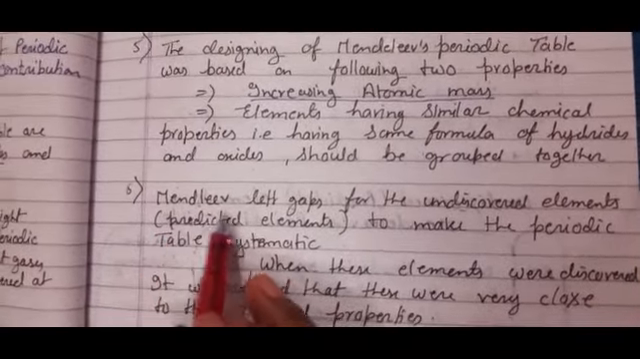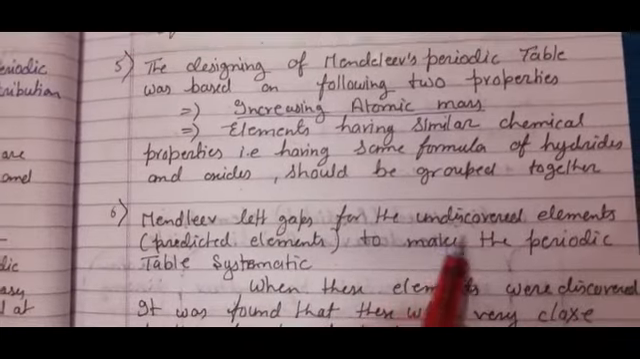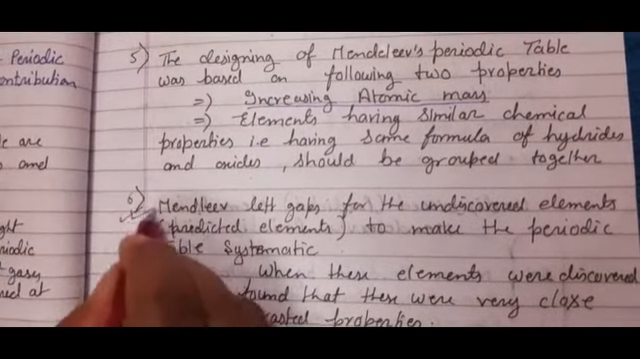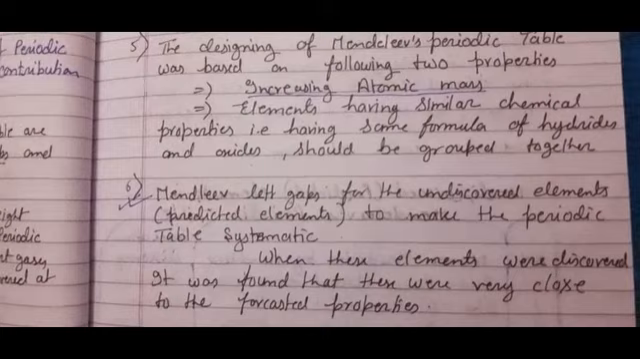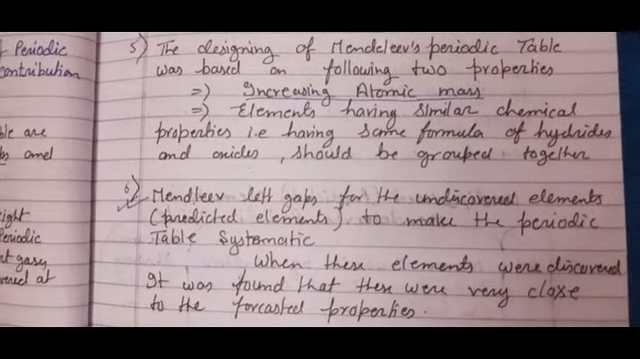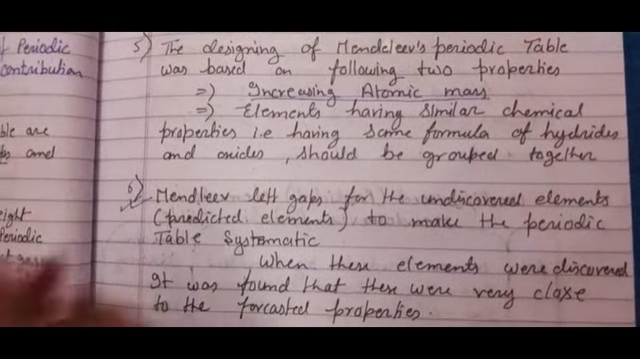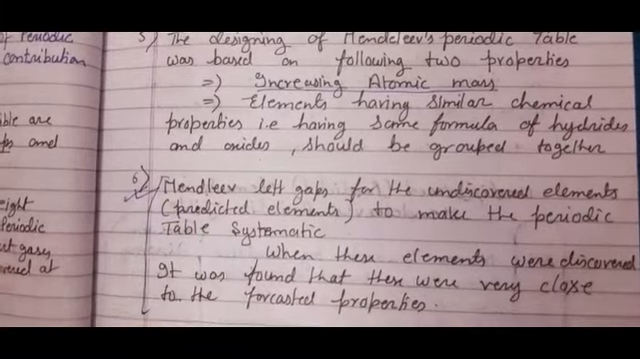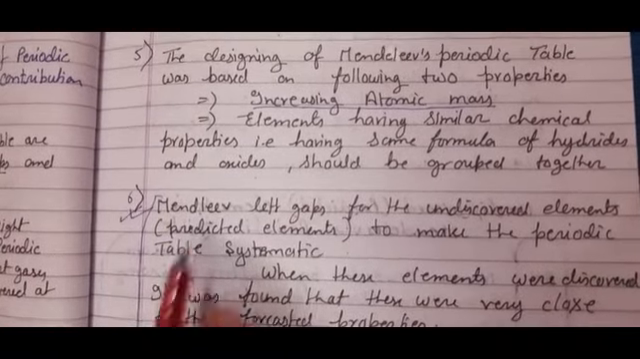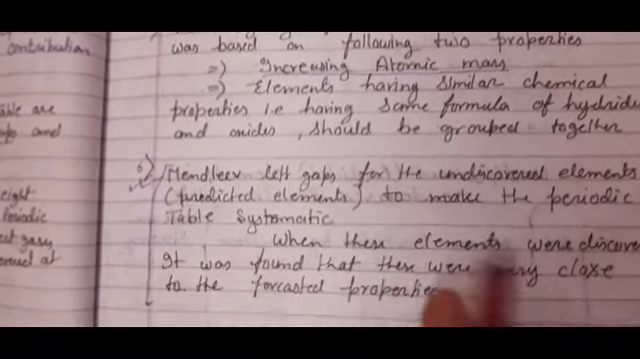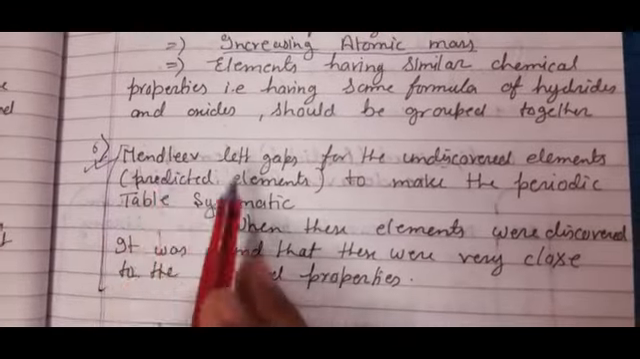Sixth important point, Mendeleev left gaps for the undiscovered. This was the most important point which made him the hero of chemistry or of the periodic table. Because of this reason he is named the father of the periodic table. This was the awesome job. What was that? Let's see.